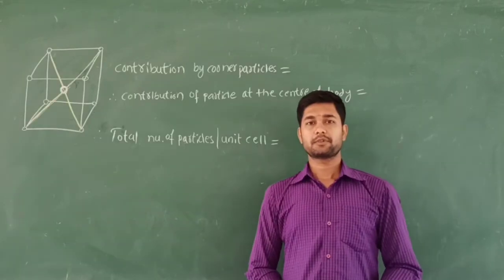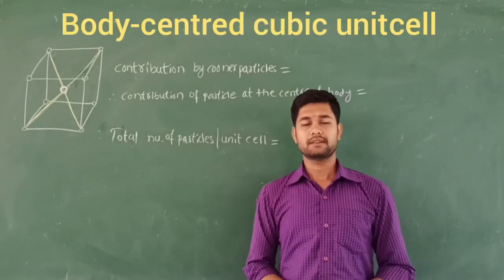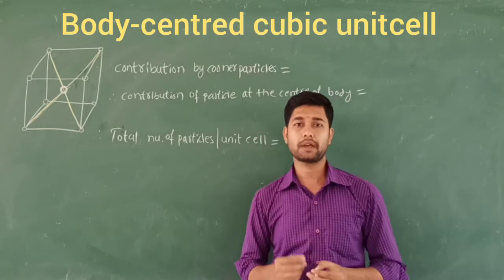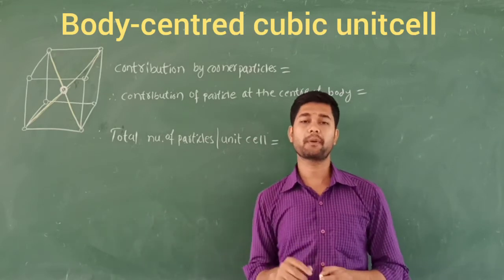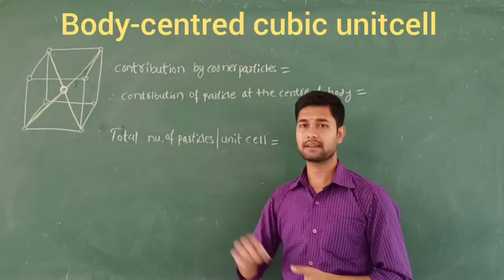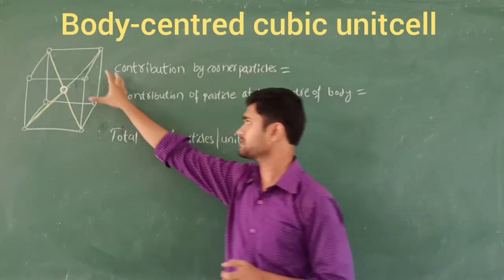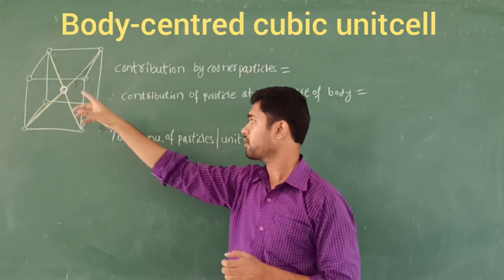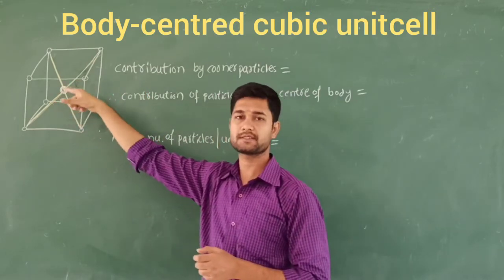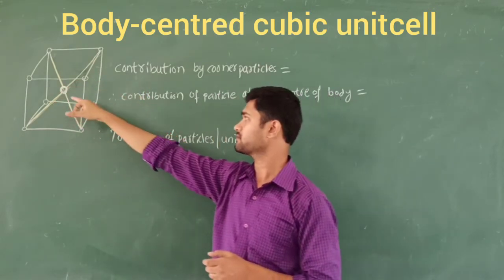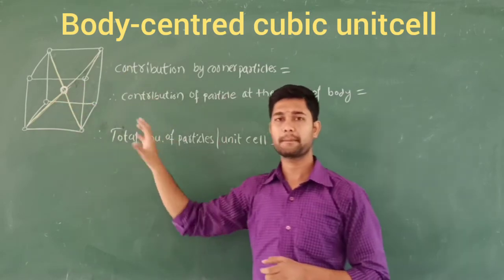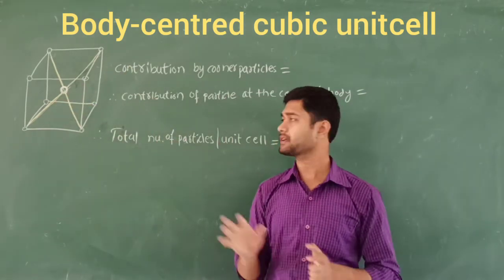Let us discuss the body-centered cubic unit cell. How are we going to count the number of particles per unit cell here? This is the structure: first it is a simple cubic unit cell, along with one particle at the center of the body. That is called the body-centered cubic unit cell. So this will be the representation of the BCC.